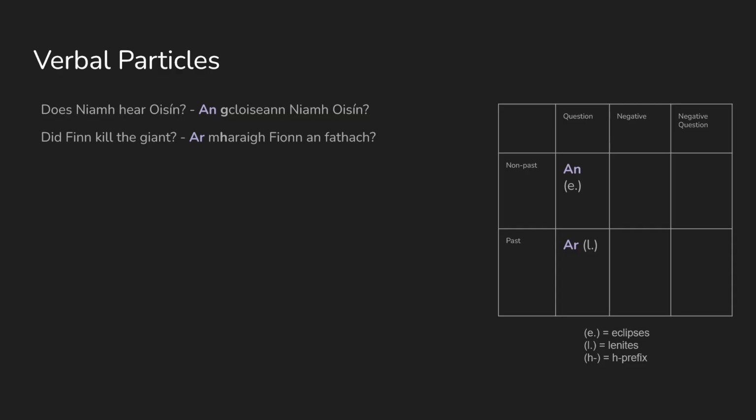For did Finn kill the giant, we say Ar mharaigh Fionn an fathach. The statement would be Mharaigh Fionn an fathach. The ar at the start there makes it a question. Ar is the question particle for regular verbs in the past tense, and an is used for the other tenses and for a few irregular verbs in the past tense.